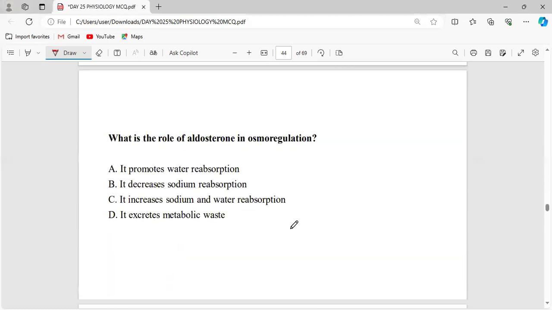Okay. Now, what is the role of aldosterone in osmoregulation?